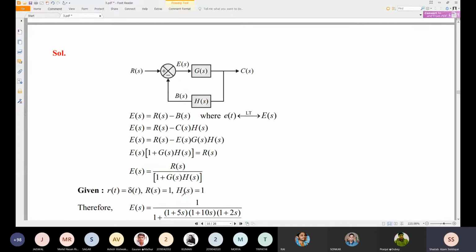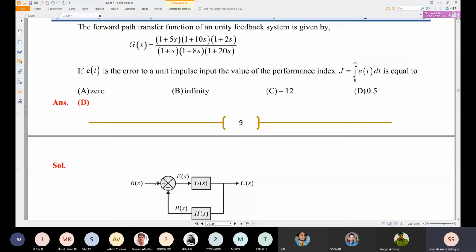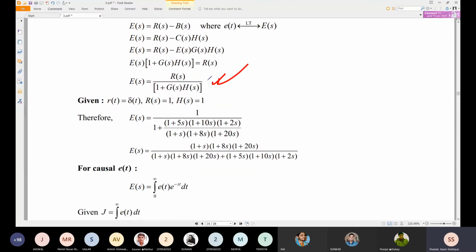And now EFS is found out, RFS is equal to GFS divided, already we know this EFS. Okay, now it is asked for a unit impulse input. So for a unit impulse input we should apply the input as delta t. So RFT is equal to delta t, and that will become RFS is equal to 1, and HFS is unity, so HFS is equal to 1.